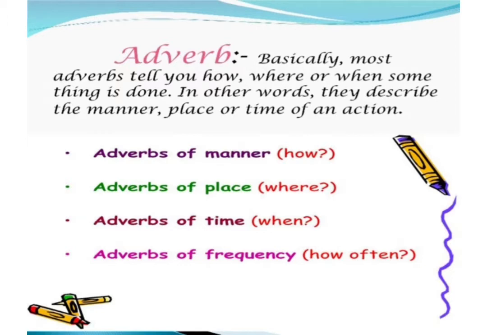Adverbs of manner. These adverbs tell you how something is done. They are also called how adverbs. Adverbs of place. These adverbs tell you where something is done. So they are also called where adverbs. Adverbs of time. These adverbs tell you when something is done. So these are also called when adverbs. Adverbs of frequency. These adverbs tell you how often something is done.